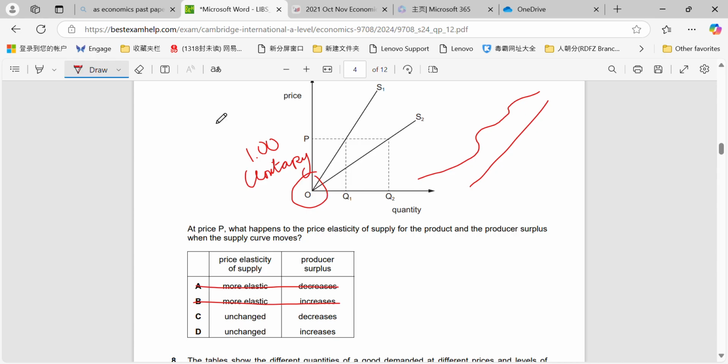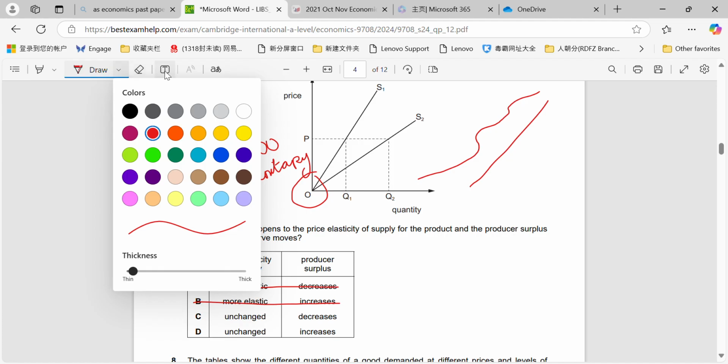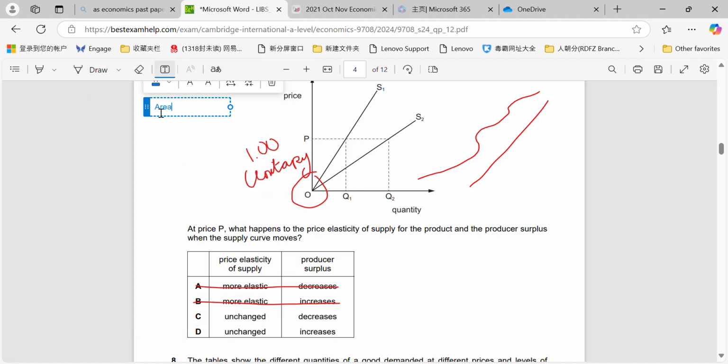So the producer surplus then is the area, just like it's the opposite of consumer surplus, right? It is the area below equilibrium price to the bottom of the supply curve.